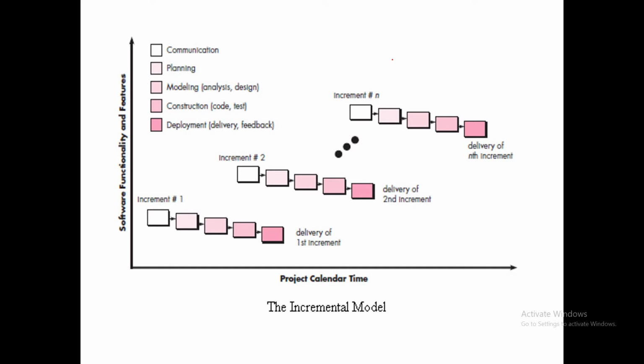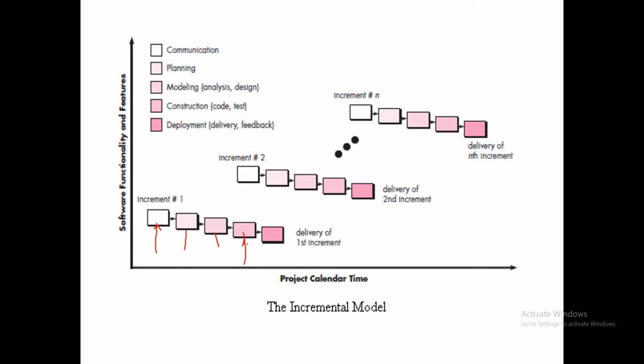So your entire project is divided into multiple phases, multiple models, multiple cycles. You start from here. You do certain types of communication, planning, modeling, construction.